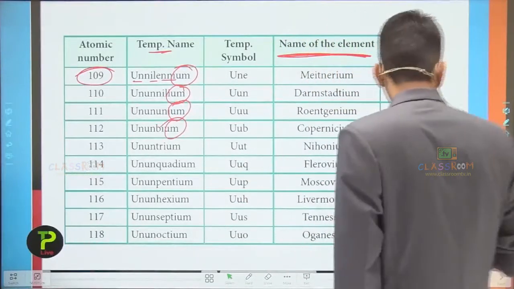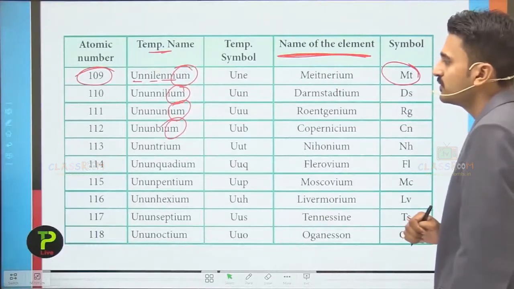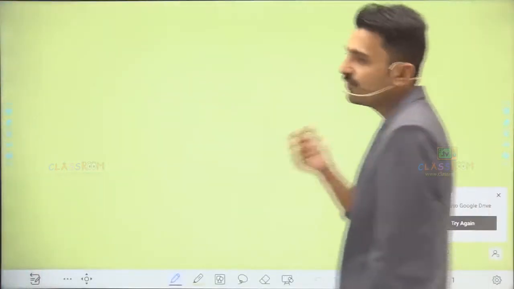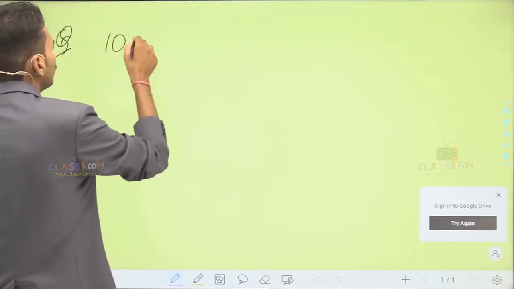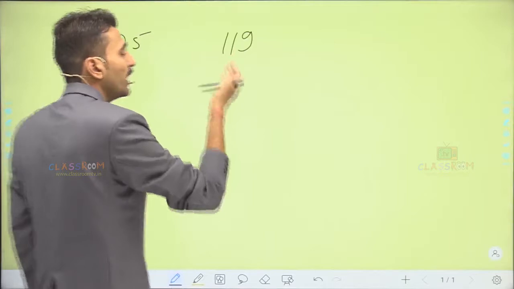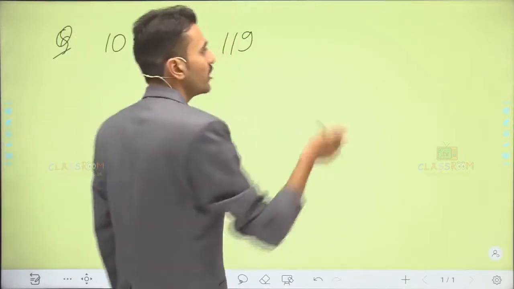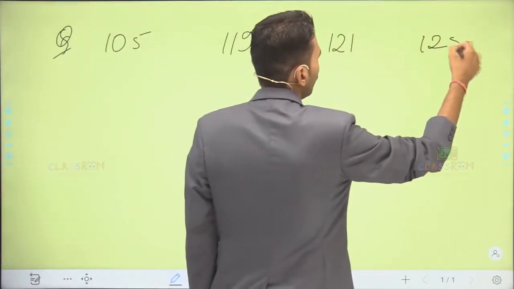Just for an example, if you want to write the name for any particular element, say 105, 119, suppose this particular element will be discovered in the near future, and 121 and 125.